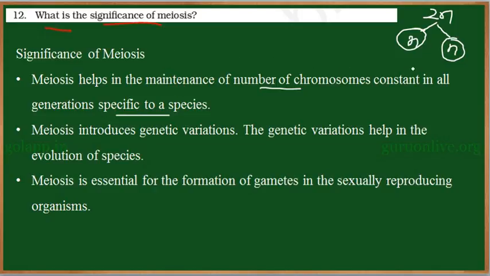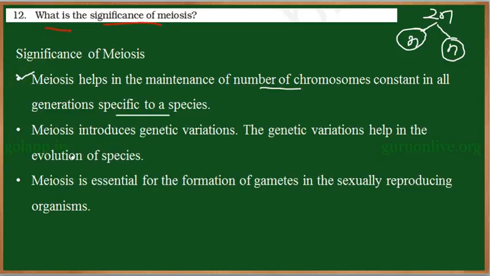So the importance of this meiosis is to maintain the number of chromosomes constantly in every generation in all species. So when the individual organisms produce gametes, the gametes will be haploid in number. When two gametes fuse during fertilization, the chromosome number will be restored to diploid, which will be the same or specific to every species. So to maintain a constant chromosome number, a cell will undergo division through meiosis. And this is one of the significances of meiosis.